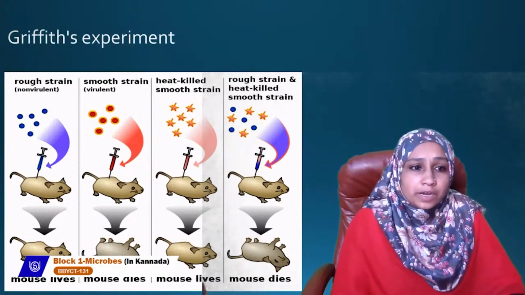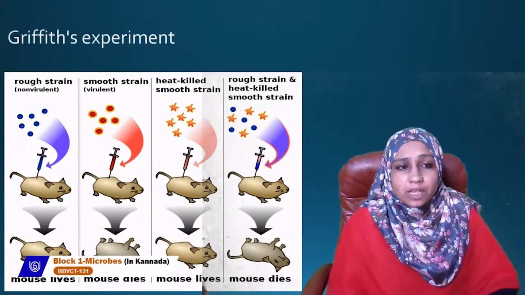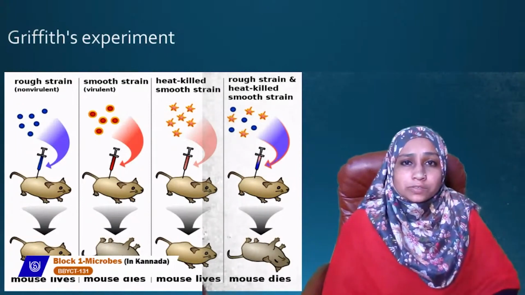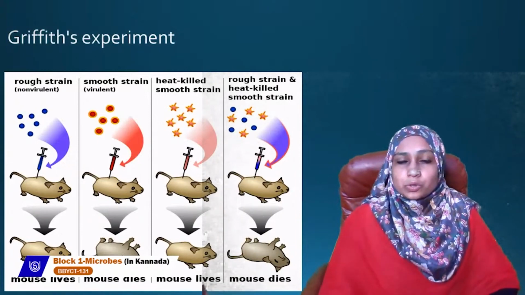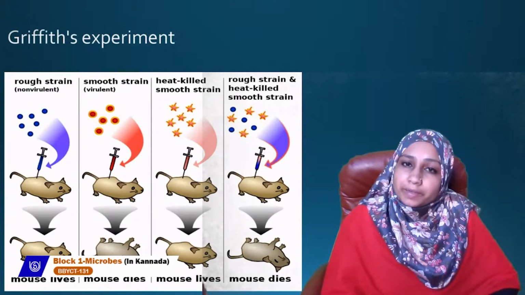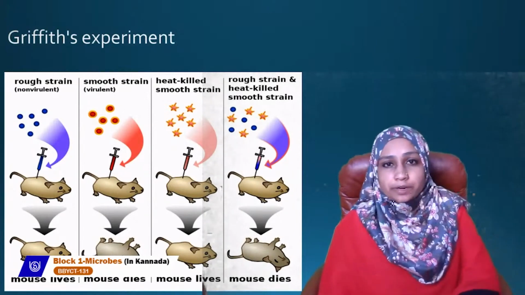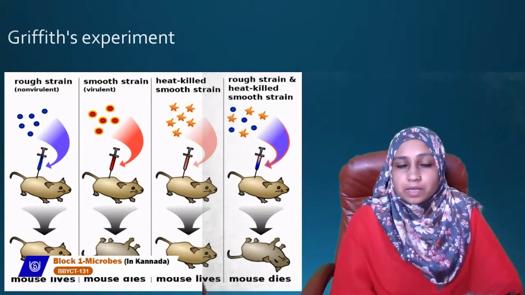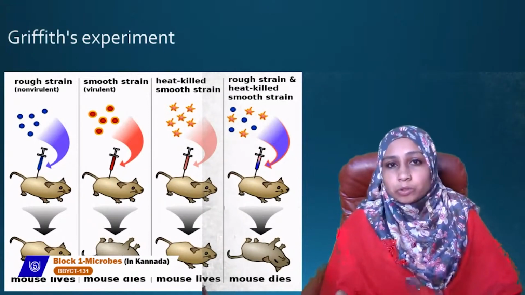So when this rough strain is injected into mice, what happens? The mice do not develop pneumonia, and they stay alive. This is about the rough strain. The other strain is the smooth strain, which is the virulent type. Smooth strain means it is surrounded by a capsule. When this strain is injected into mice, the mice will develop pneumonia and die. So there are two strains, R strain and S strain. R strain is a non-virulent type. It will not kill the mice. The other one is the virulent form, so if you inject it, the mouse will die.